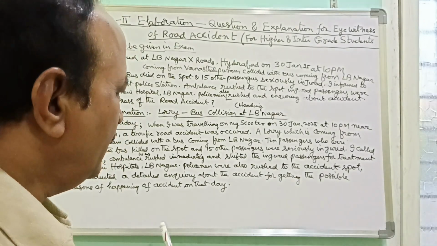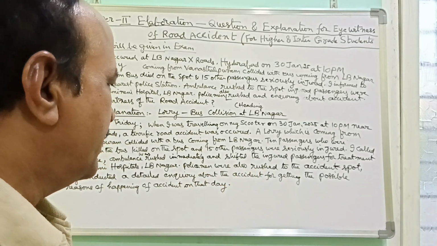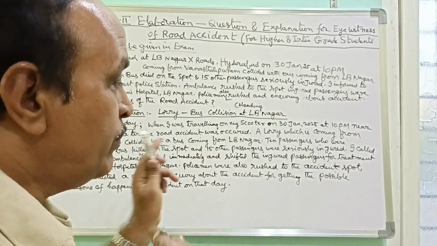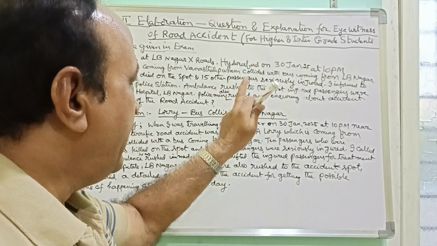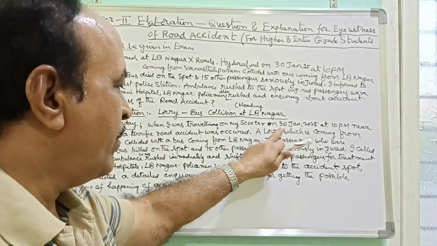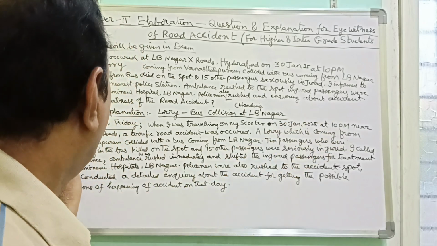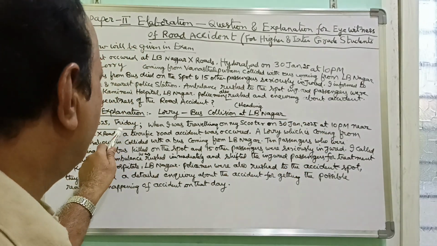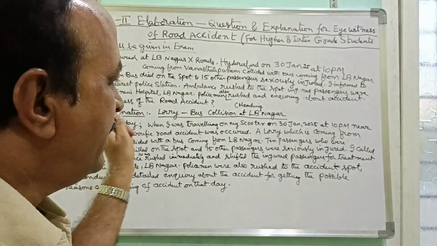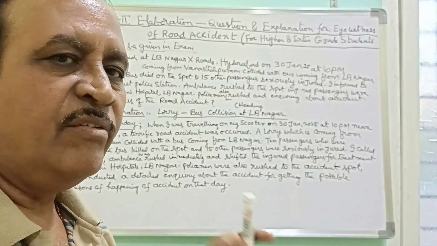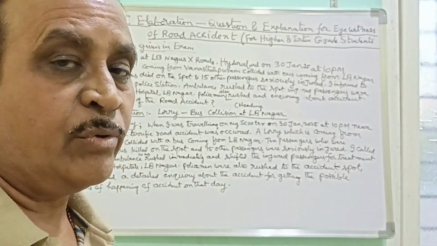Then these are the common points in road accidents. Date is very important. The place where it has happened, the date, day and time of the accident are very, very important. Don't forget to write them.